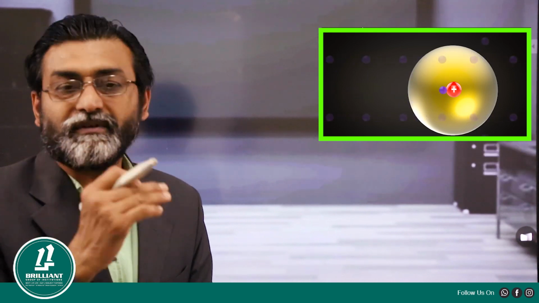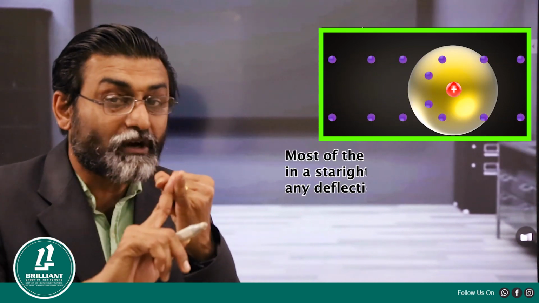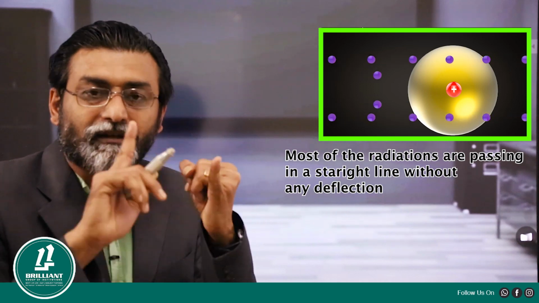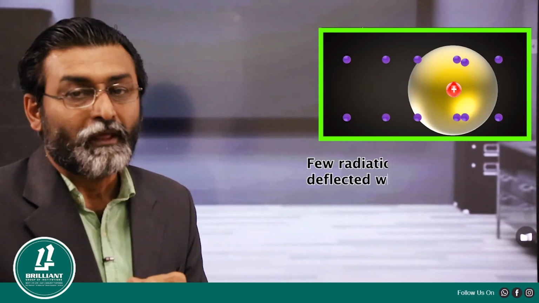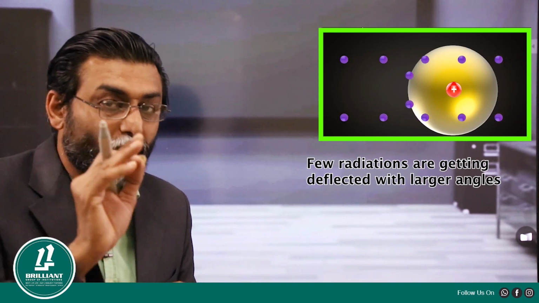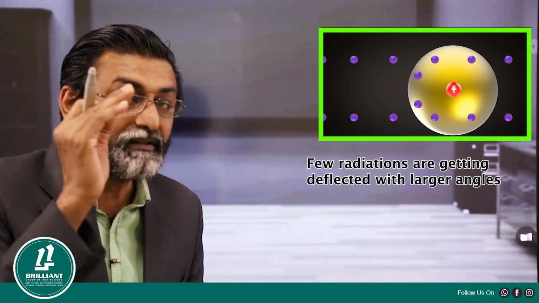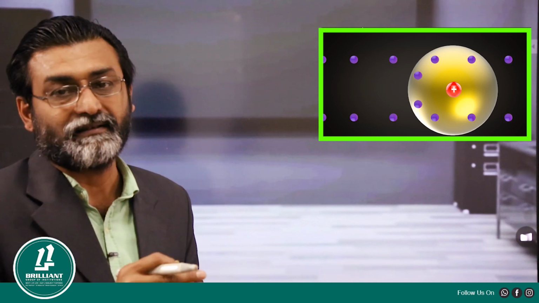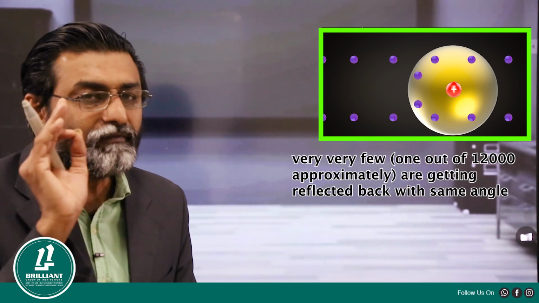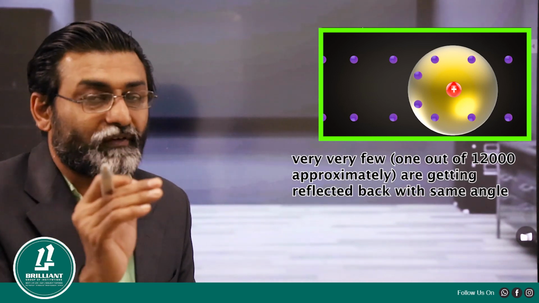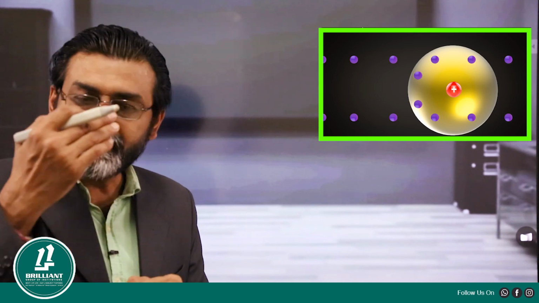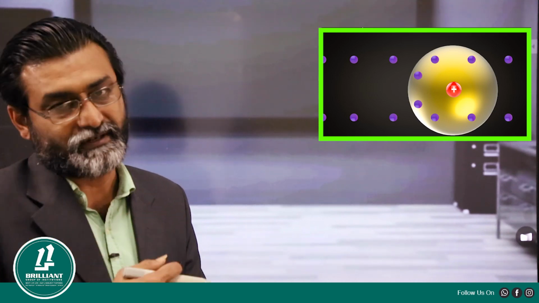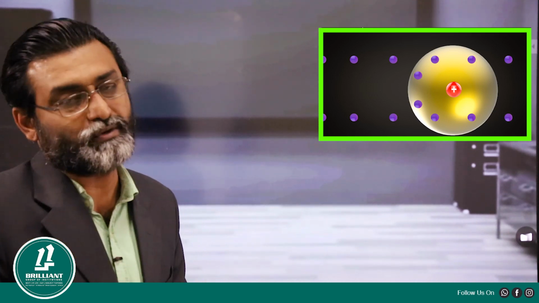So what are the 3 observations? First one, most of the radiations are passing through in a straight line. Second one, few are going with deflected with large angles. And third one, very, very few are getting reflected with the same angle back. So basing on these 3 observations, he has given us 3 conclusions. What are those 3 conclusions?